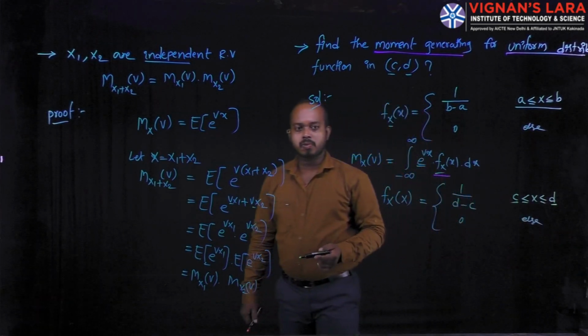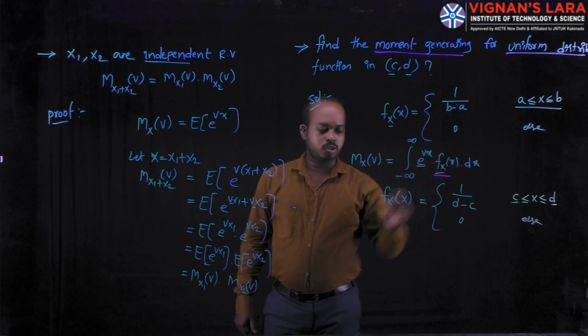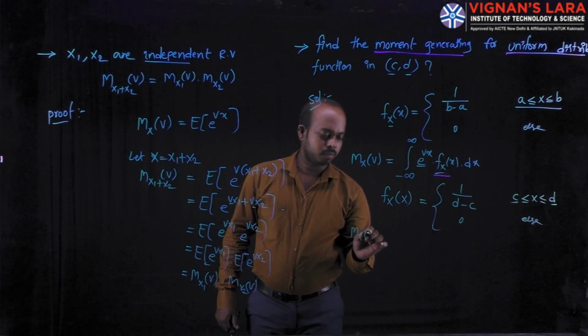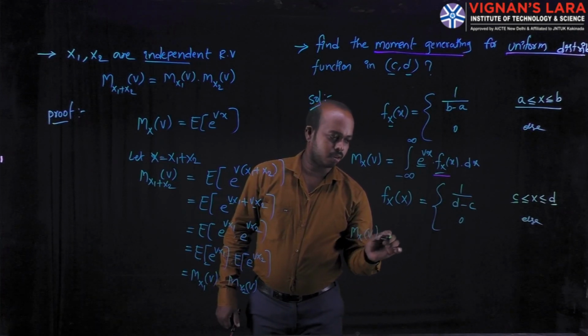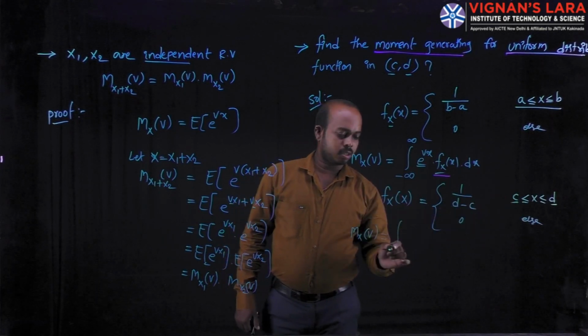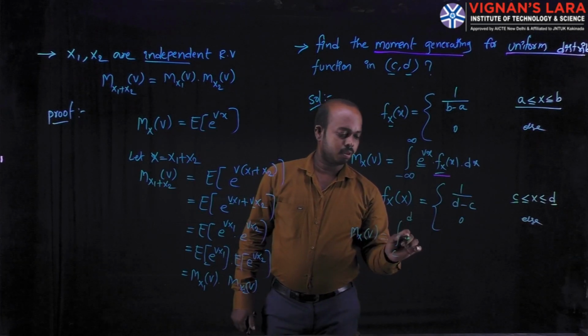Now I can find the moment generating function for this uniform distribution: M x of v is equal to the integral from c to d of e power vx.